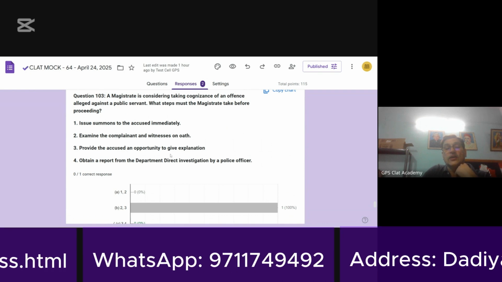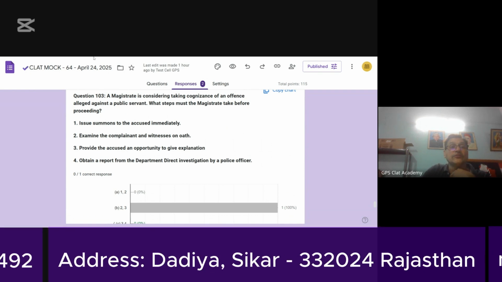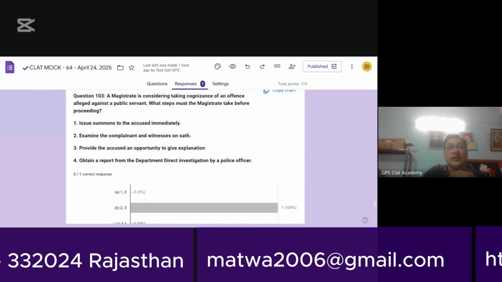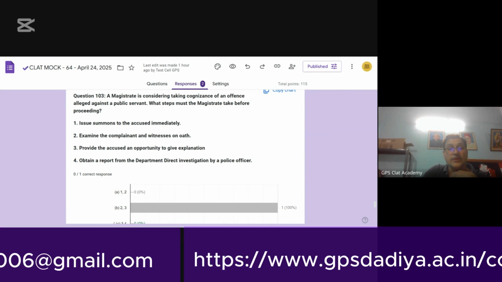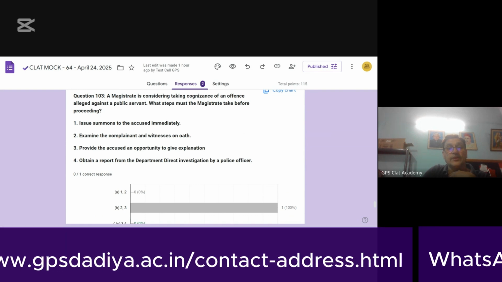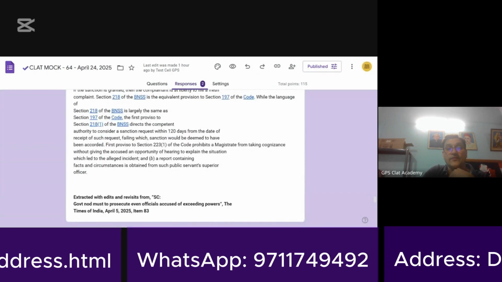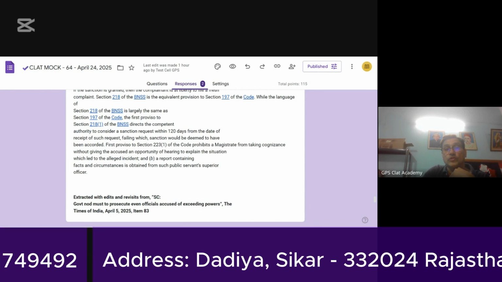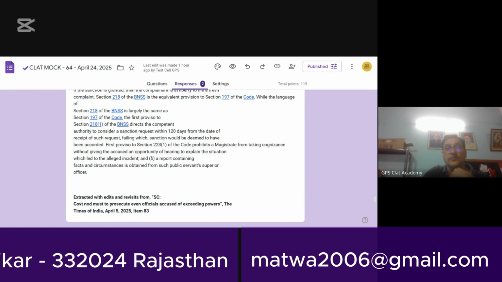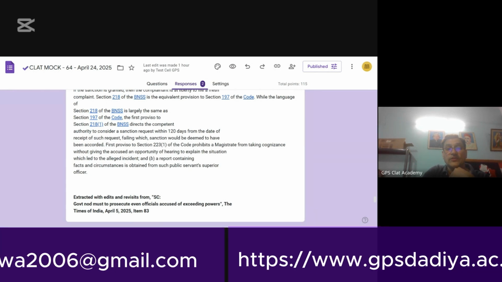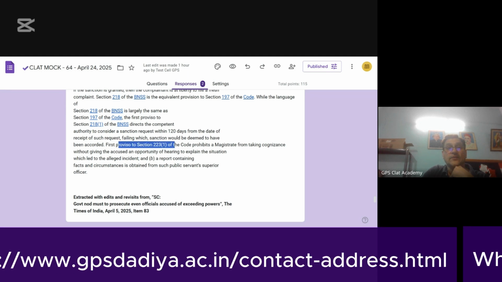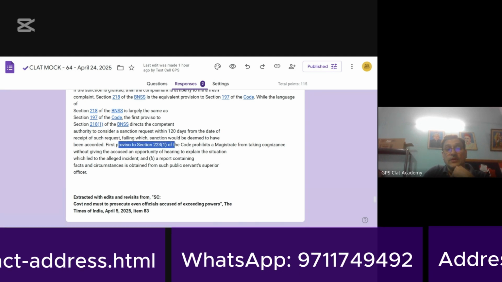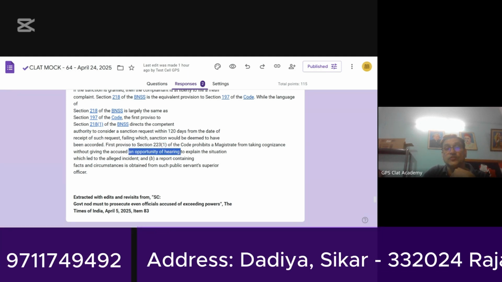Obtain a report. If you see the amendments which have been carried out in the BNS, right? Certain amendments have been carried out, and those amendments are given in the last para. The first proviso to 223 of the code prohibits a magistrate from taking cognizance without giving the accused an opportunity of hearing to explain the situation which led to.